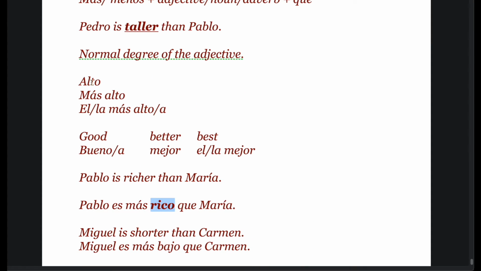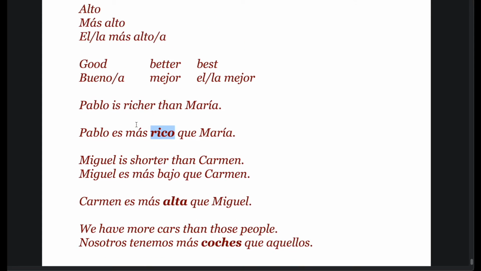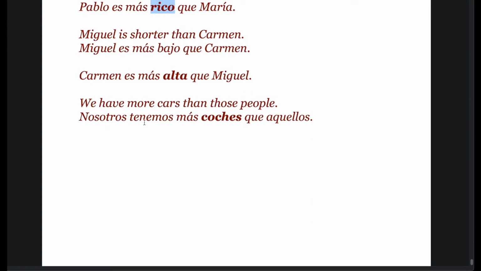So normal degree, the normal adjective, más alto or menos alto. And let us see some examples using menos. Paco tiene menos amigos que Alejandro. So here we are comparing the number of friends.